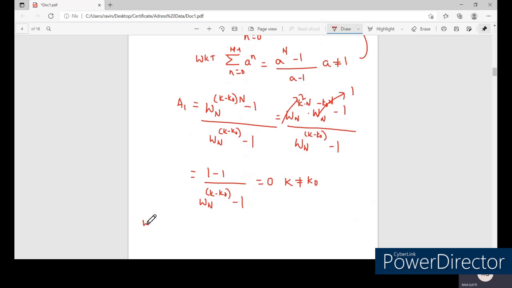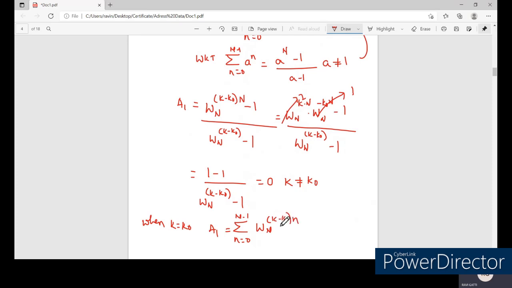So when k is equal to k naught, I should take that expression itself that we have considered: A1 equal to the summation n equal to 0 to N minus 1 of omega_N to the power of (k minus k naught) into n.